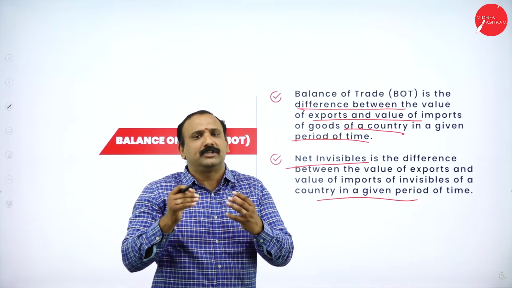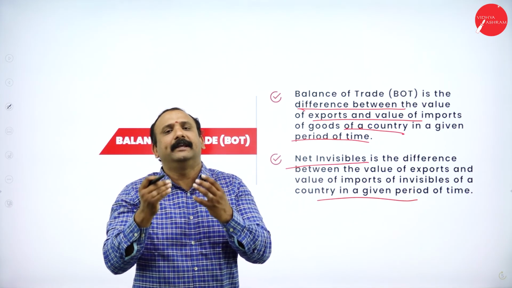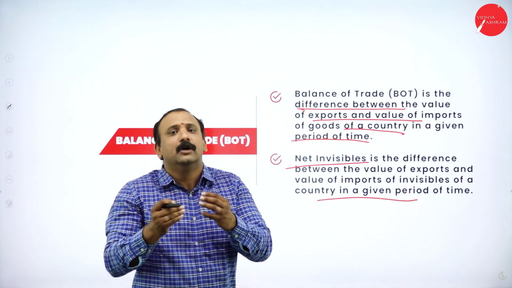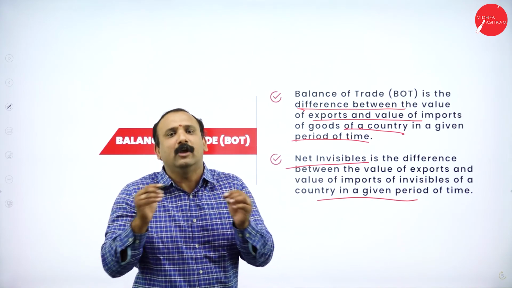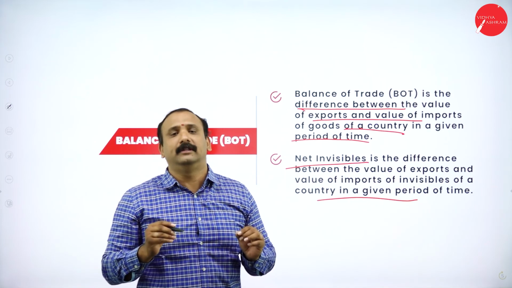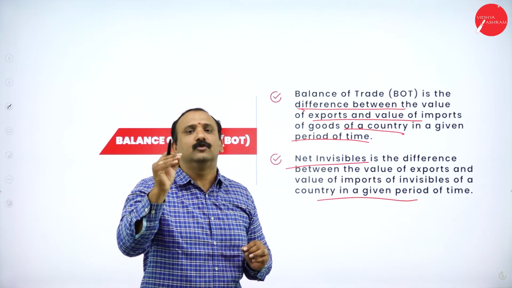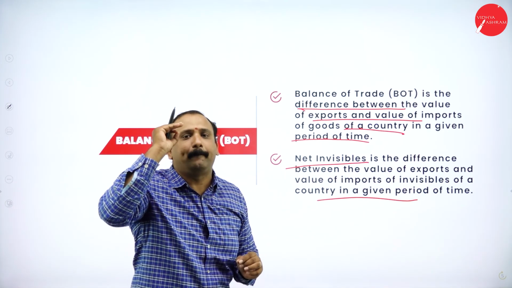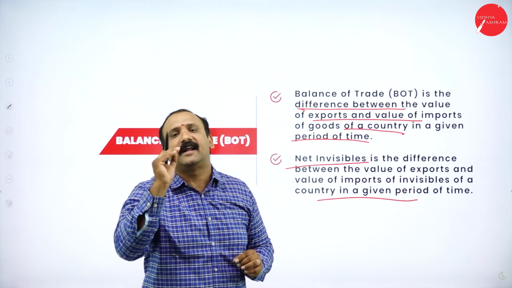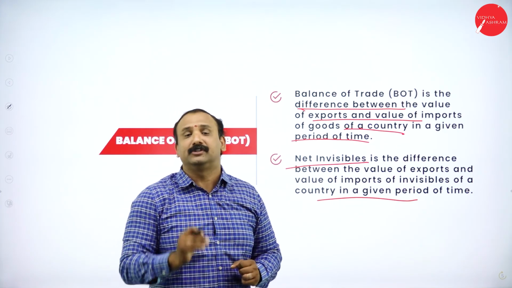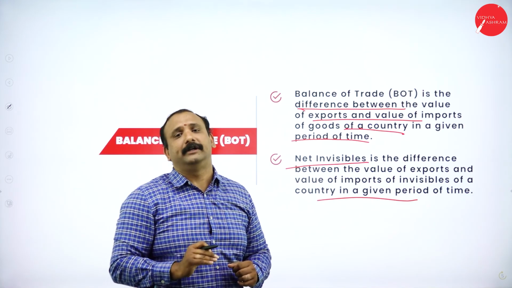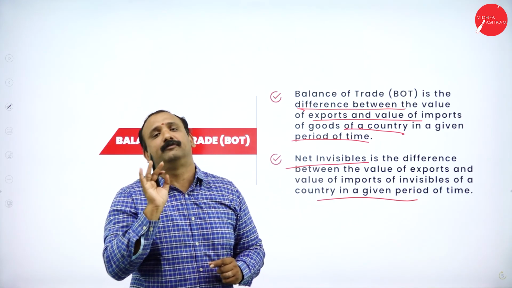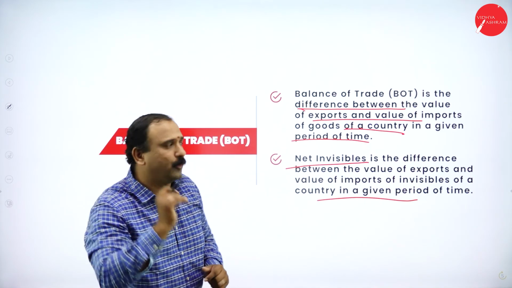These are something which are found over a period of time. Why? Because we need to understand the record of transaction. They are not bluntly or blatantly written on the books. So there are certain values which might not be profoundly seen in the transaction purpose altogether. So that is why net invisibles play a very, very important role when it comes to the balance of trade altogether. Now moving forward.